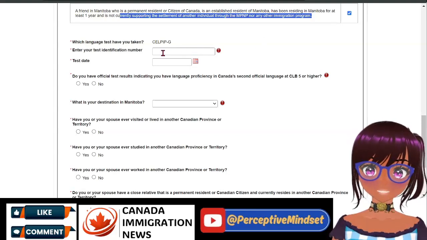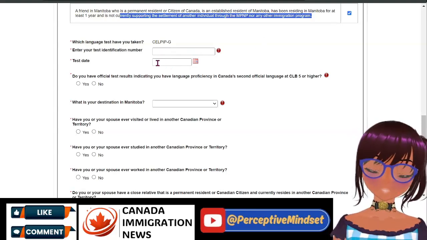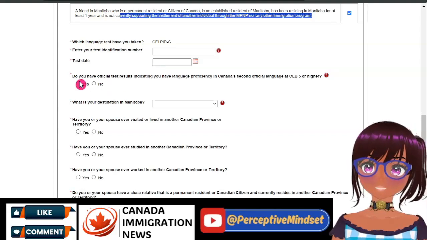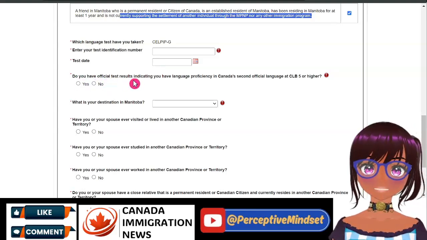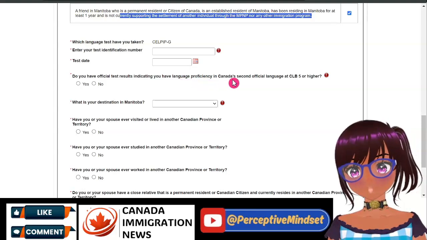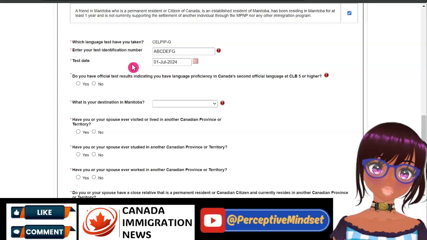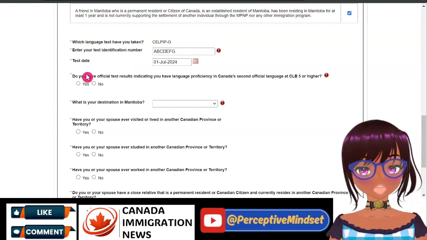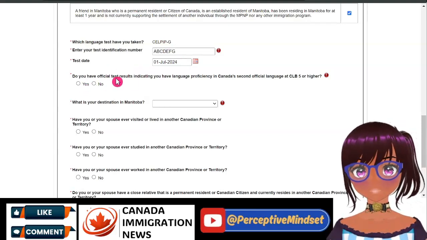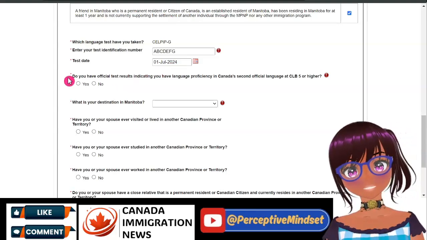Then you enter the identification number here, the test date, and then it says, do you have official test results indicating you have language proficiency? Go ahead and complete that. So I'm just completing a fake profile. So I'm just populating some information here.